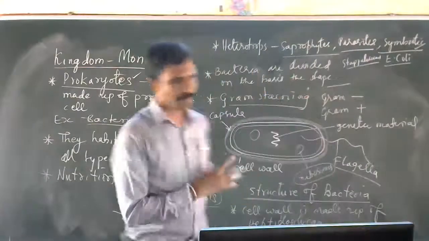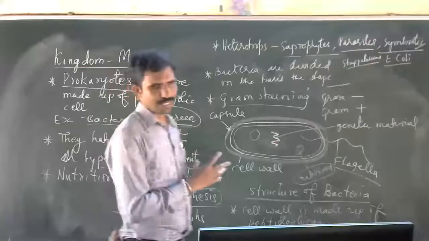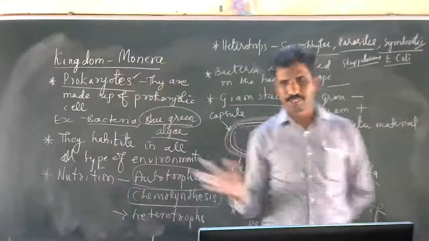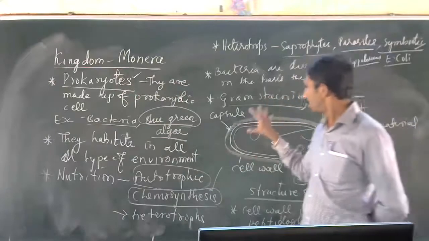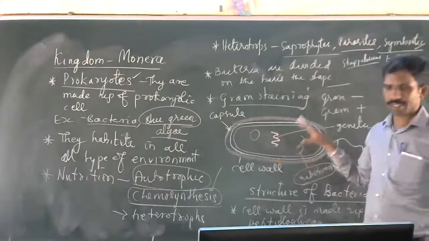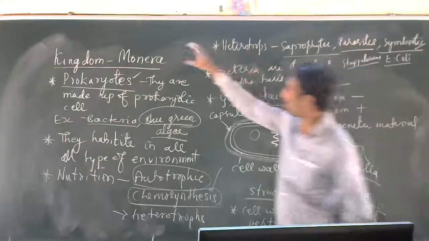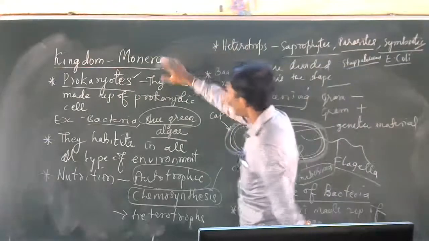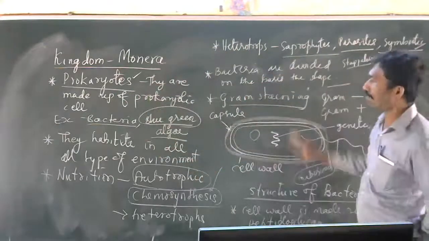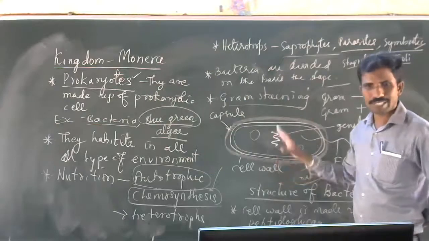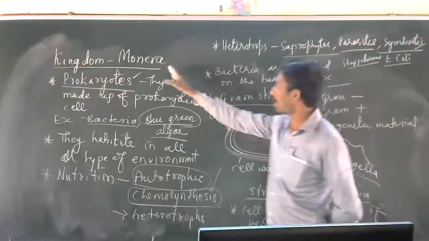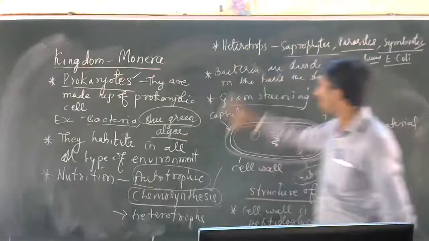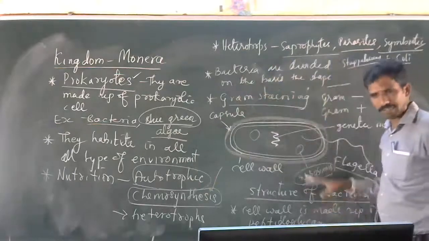I hope you got the point. This is about the structure of bacteria, and bacteria means kingdom Monera. You concentrate on Monera. These are the characteristics of the Monera. The organisms which come under the Monera kingdom will have these kinds of characteristics.